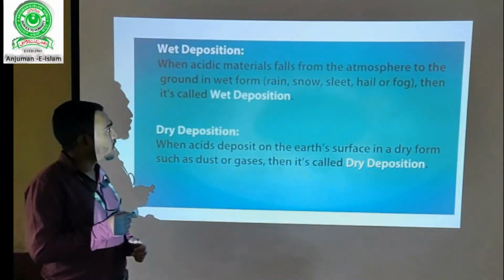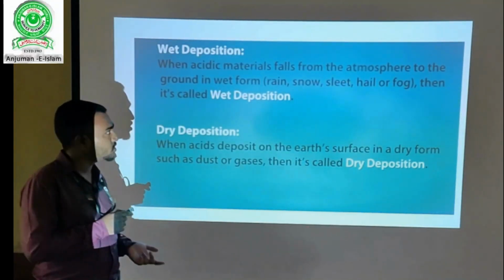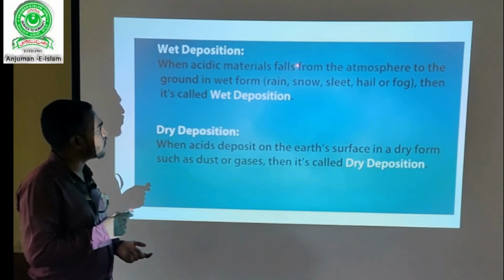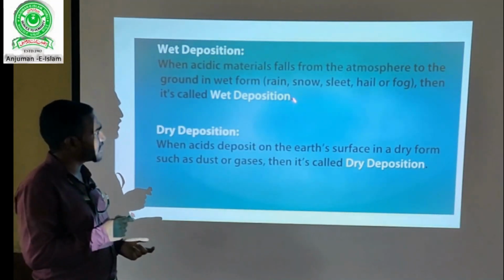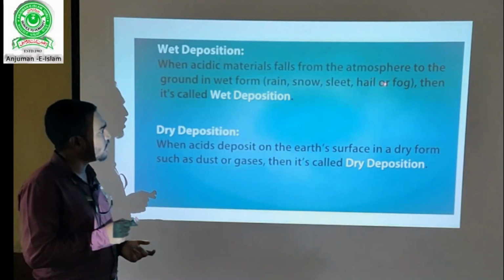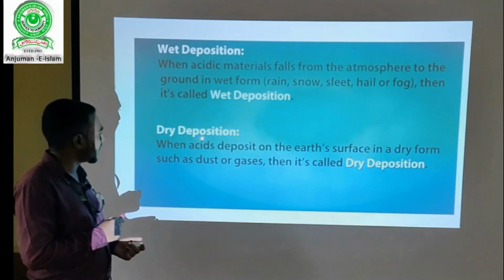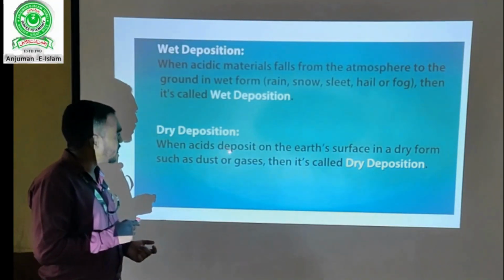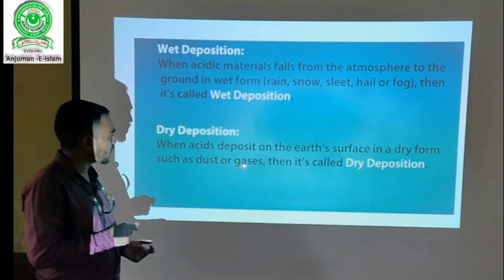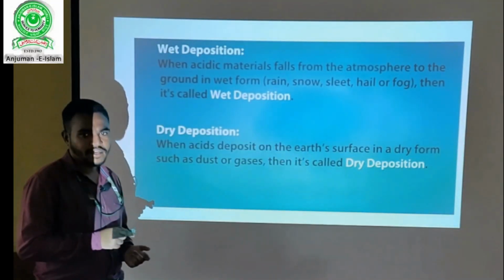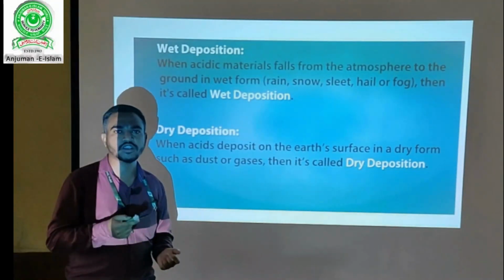Now, there are two types of deposition of acid rain on earth. First one is wet deposition. When acidic materials fall from the atmosphere to the ground in wet form such as rain, snow, sleet, hail or fog, then it is called wet deposition. Similarly, dry deposition: when acids deposit on the earth's surface in a dry form such as dust or gases, then it's called dry deposition.